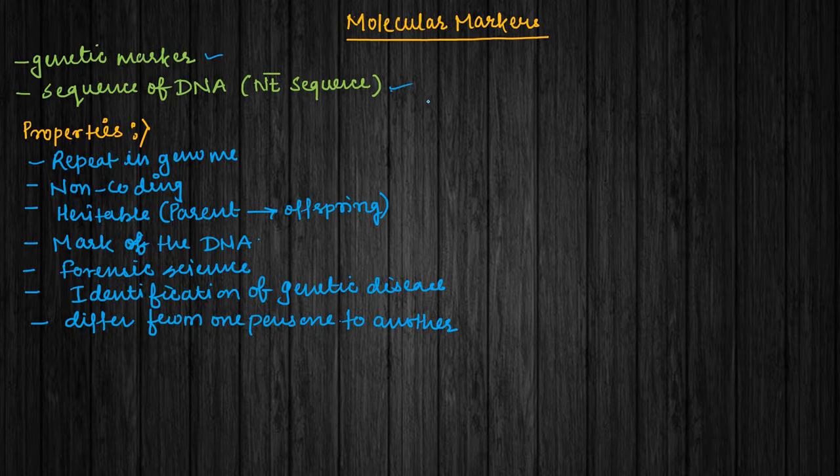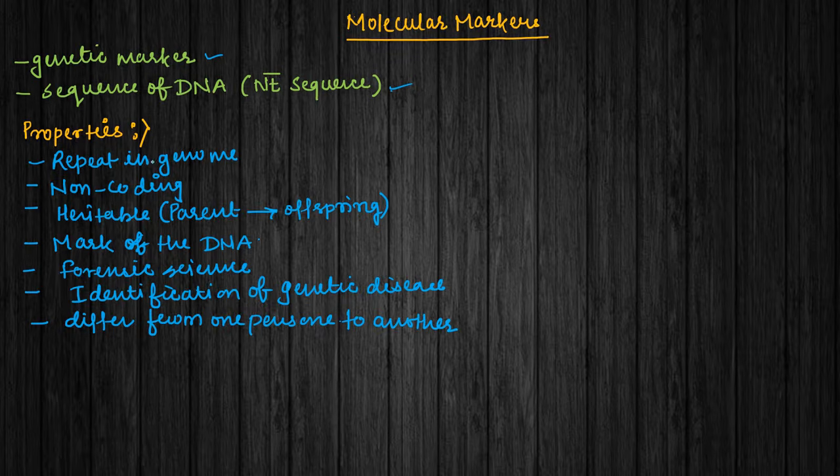In simplified form, a small stretch of nucleotide sequence present at different locations in a genome in a repeated manner. This is an accurate definition of a molecular marker.